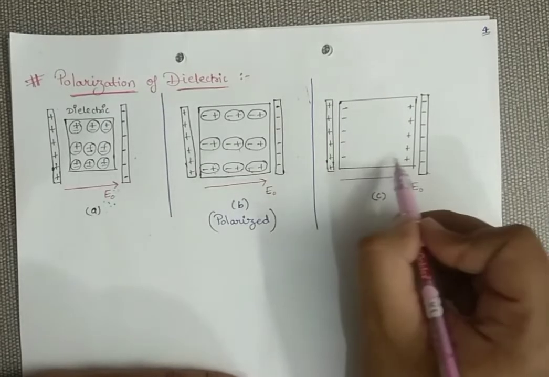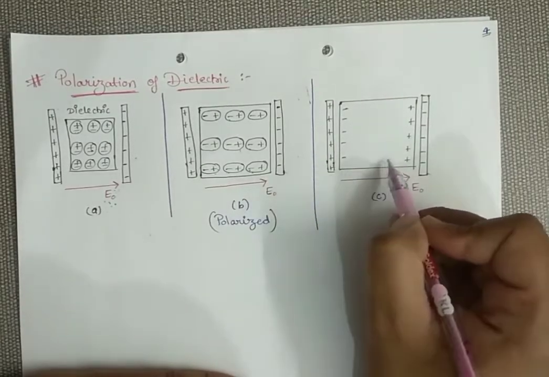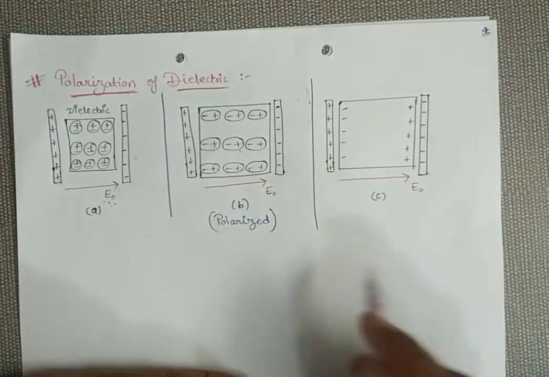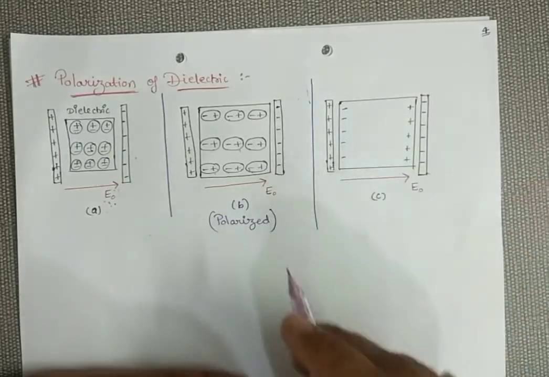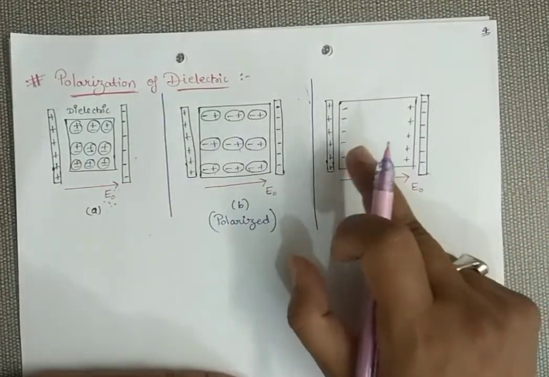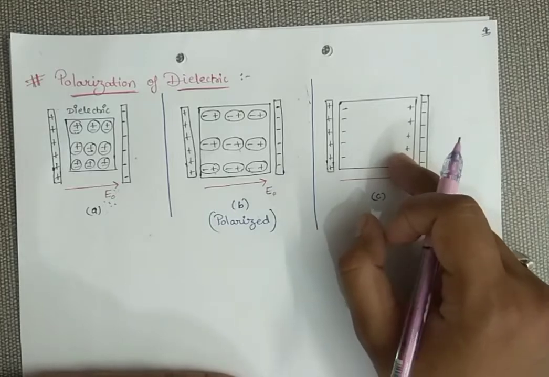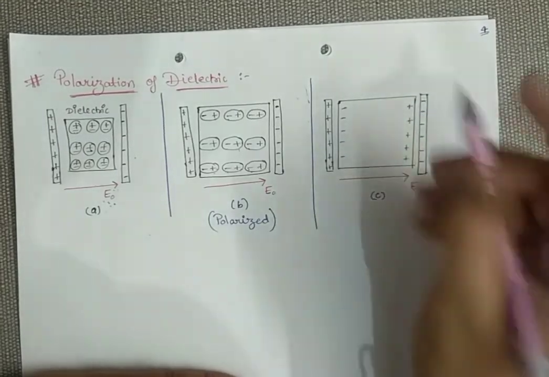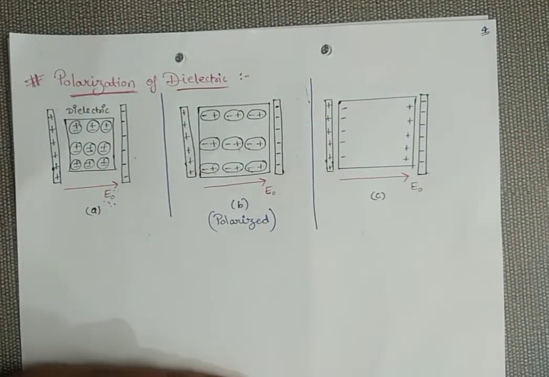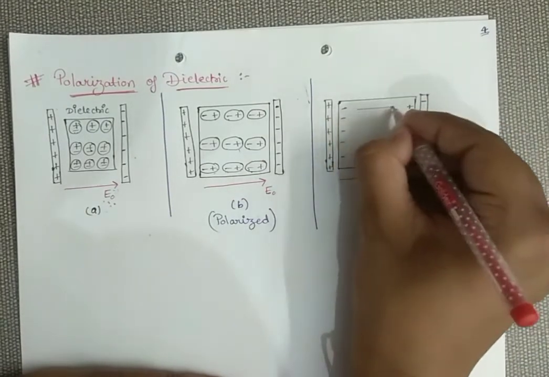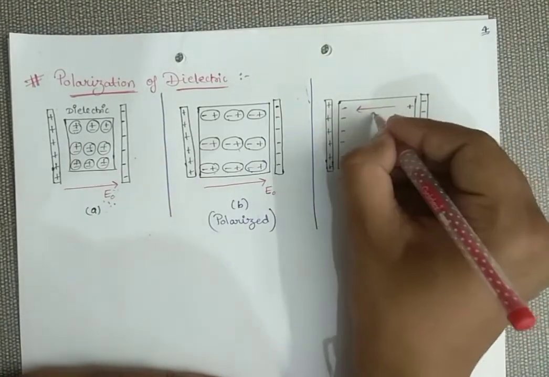So in this case, two boundary charges are developed inside the dielectric. This is your dielectric, and here two boundary charges are developed. Because of these charges, there will be an internal electric field, and you can easily see the direction of this field is from positive to negative.